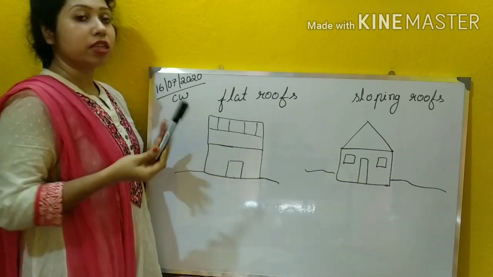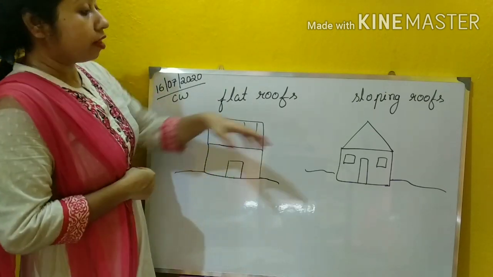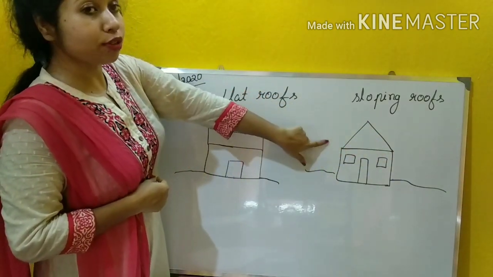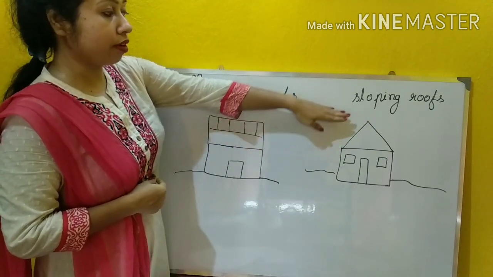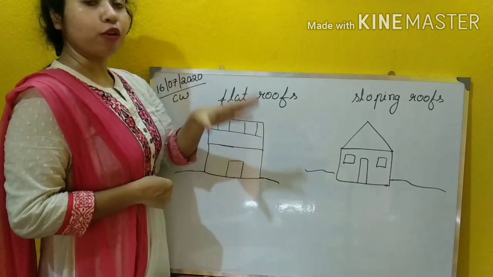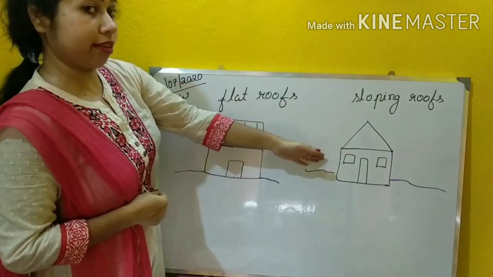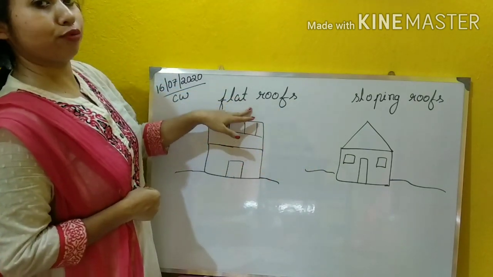And in the mountainous areas মানে যেখানে পাহাড়, in those places the roof of the house is like this. And why is it so? It is because when the snow or rain falls, it glides off easily. যখন পাহাড়ে বরফ পড়ে বা বৃষ্টি হয়, it will fall down easily. Understood? The sloping roof and the flat roof.